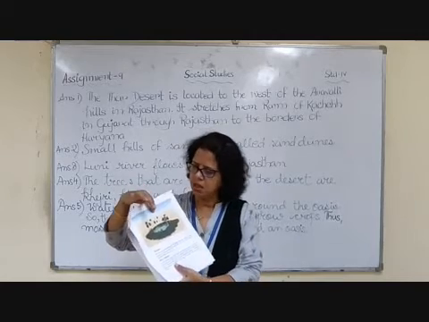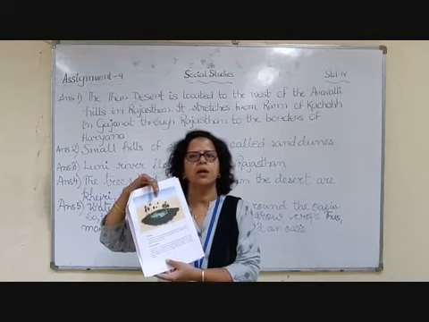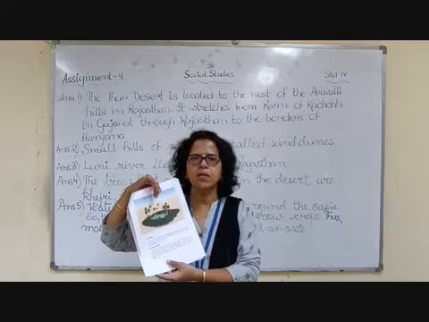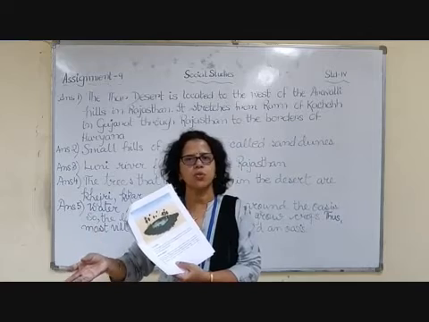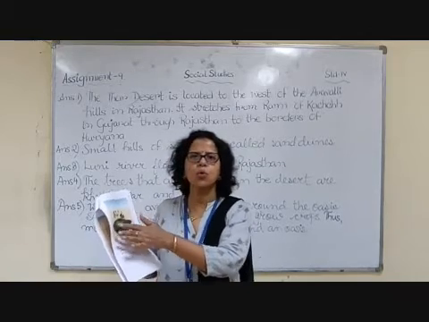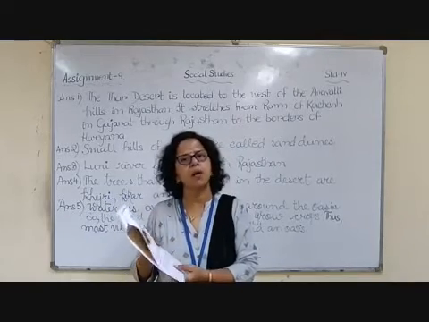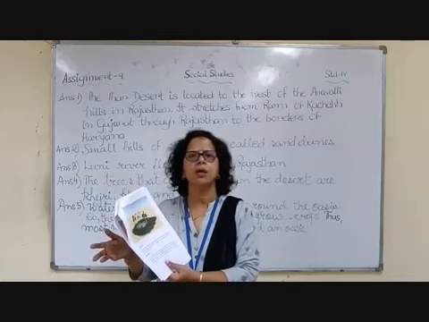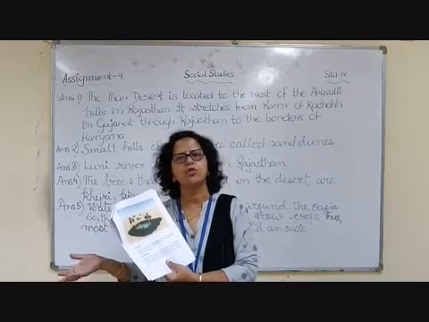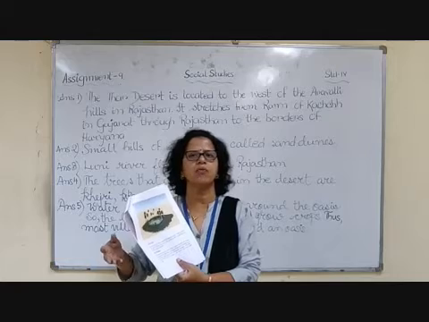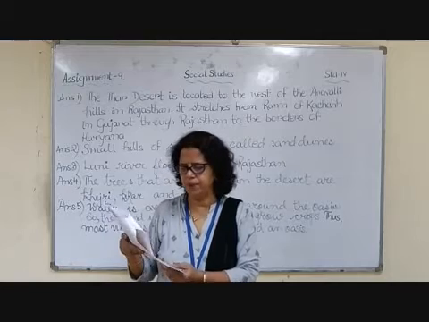Then this is oasis. I have explained to you before what an oasis is in the videos which we have given to you. Oasis is the place in the desert where some water sources are there and some plants and trees grow there, and it is a little fertile over there and people can grow some other crops also. And naturally, because of the availability of water sources, people like to live over there. So oasis is a place where the villages are found and crops are grown and water is available.